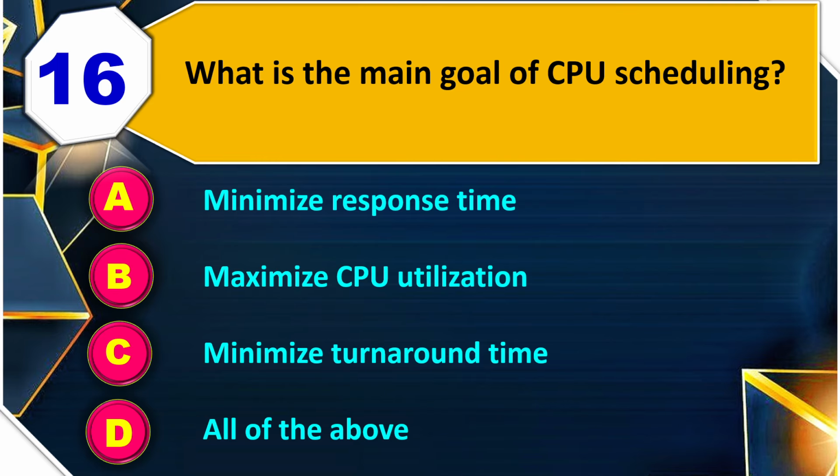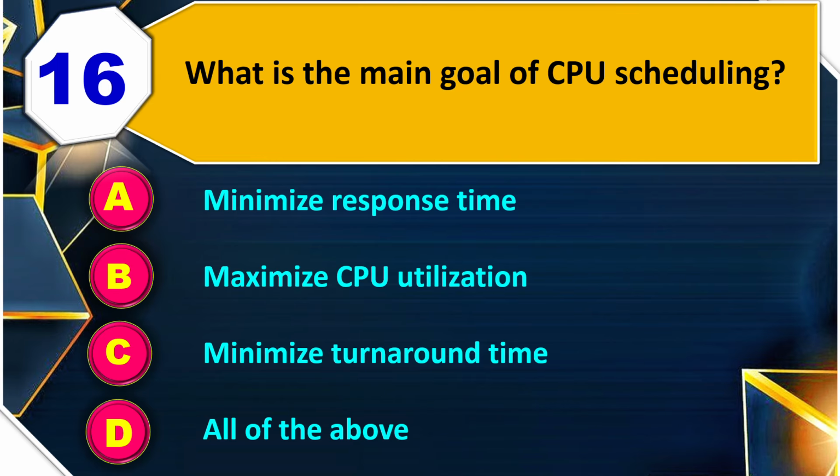17. A process is moved from ready state to running state by the dispatcher, the scheduler, the kernel, the memory manager? So the right answer is the dispatcher. 18. If time quantum in round robin scheduling is too large, it behaves like FCFS, SJF, priority scheduling या फिर multi level queue? So the right answer is FCFS. 19. Which of the following is not a criteria for CPU scheduling? Turnaround time, waiting time, memory uses या फिर response time? So the right answer is memory uses.